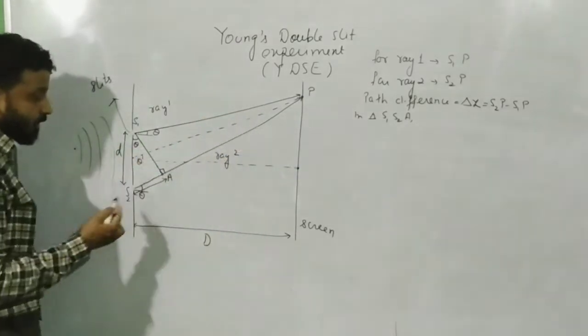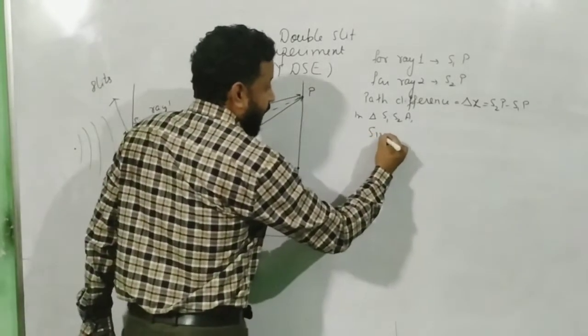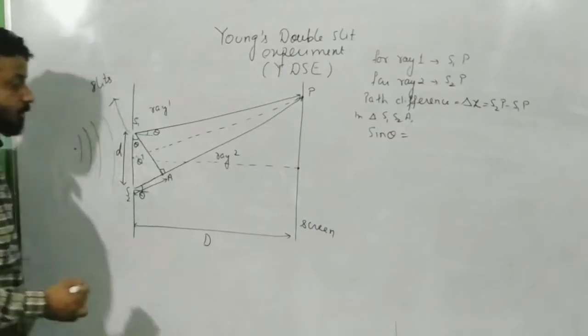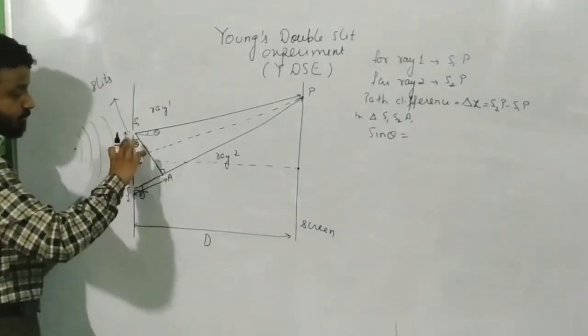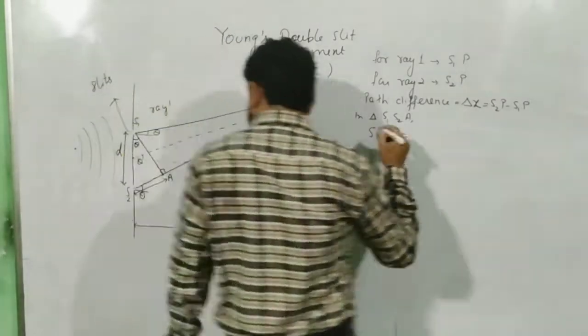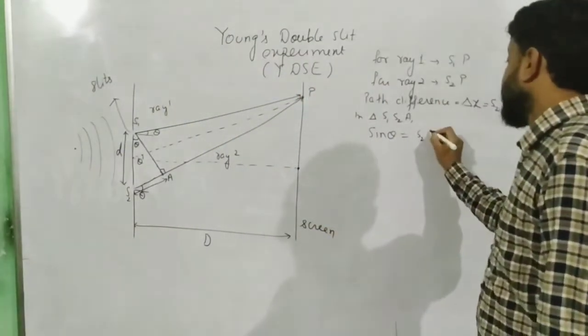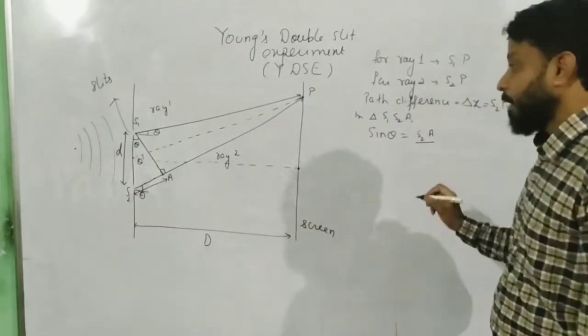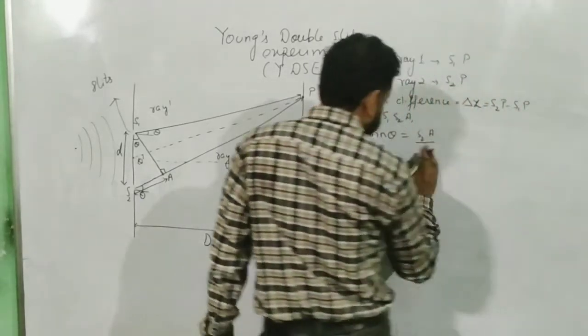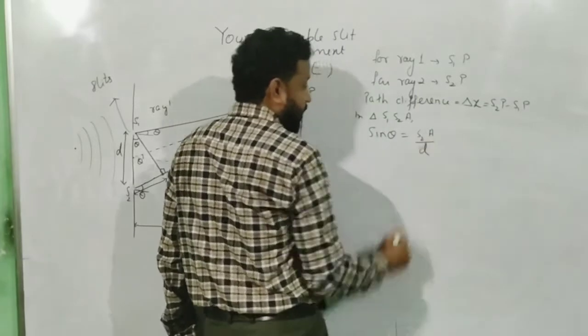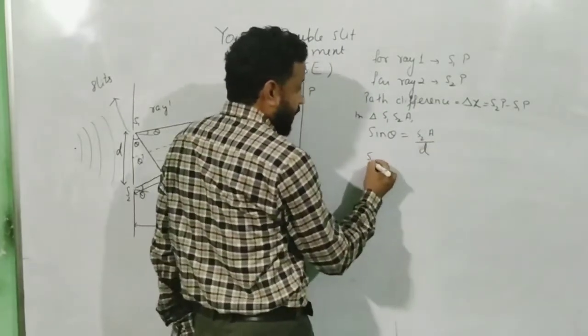So, in that triangle, what will I write sin theta as? Sin theta will be equal to perpendicular by hypotenuse. In this case, this is my perpendicular and this is my hypotenuse. So perpendicular is S2A divided by hypotenuse, and hypotenuse is equal to D. So, what is S2A?